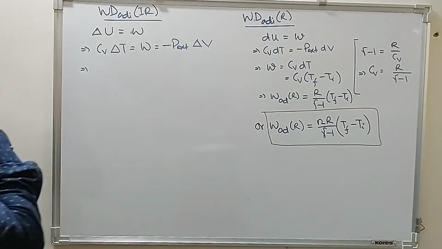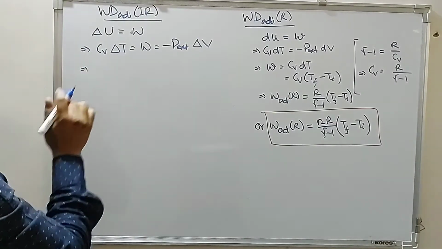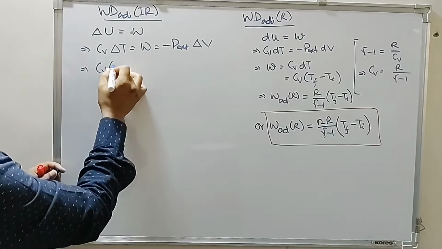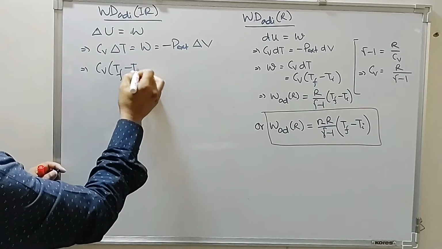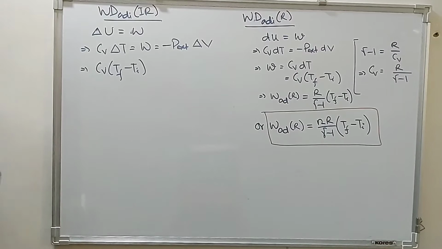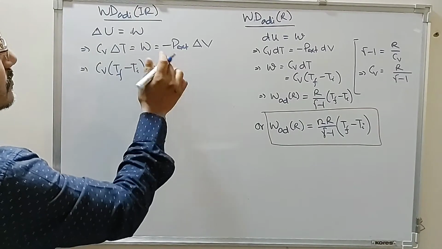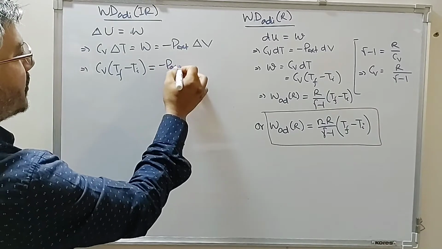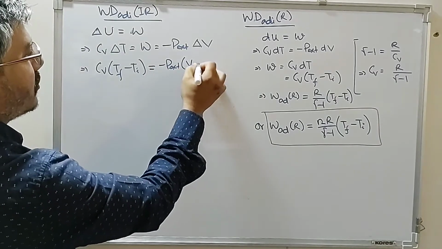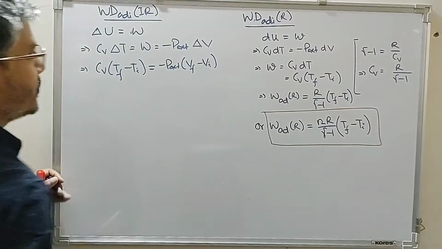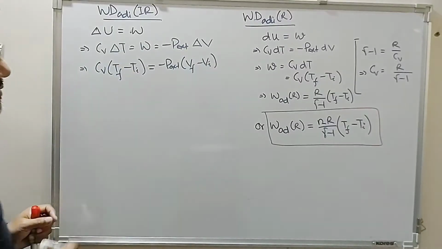So this is the expression of work done. We say Cv (T final minus T initial), the change is irreversible, so this equals minus P external (final volume minus initial volume). So this is equal to work done.